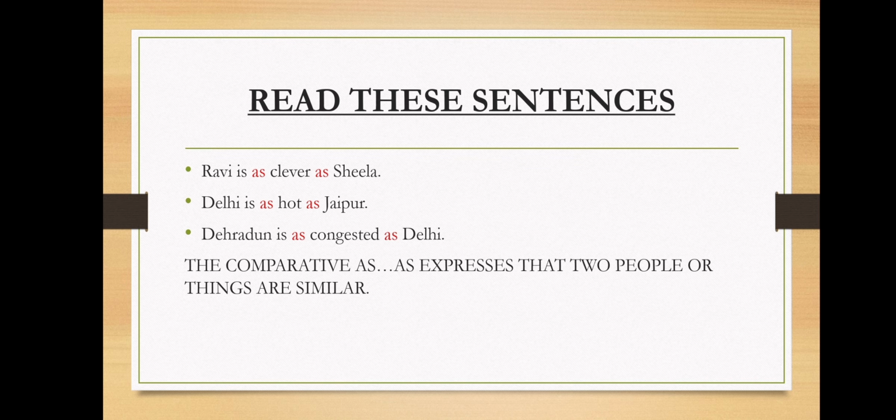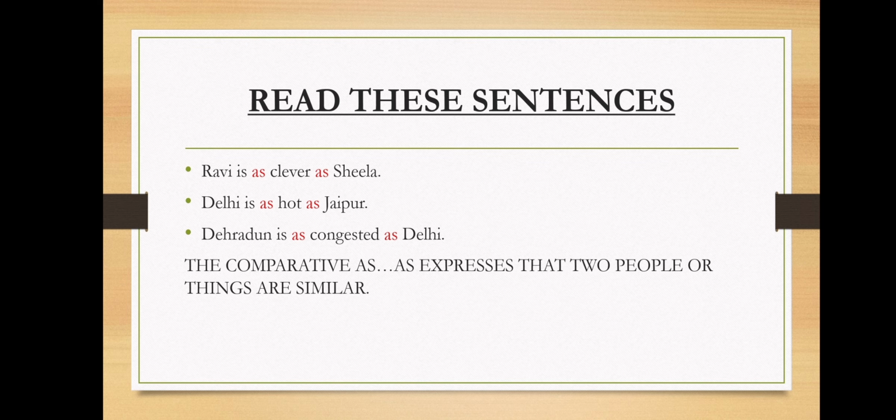Ravi is as clever as Sheila. Delhi is as hot as Jaipur. Dehradun is as congested as Delhi. So children, the comparative as expresses that two people or things are similar.